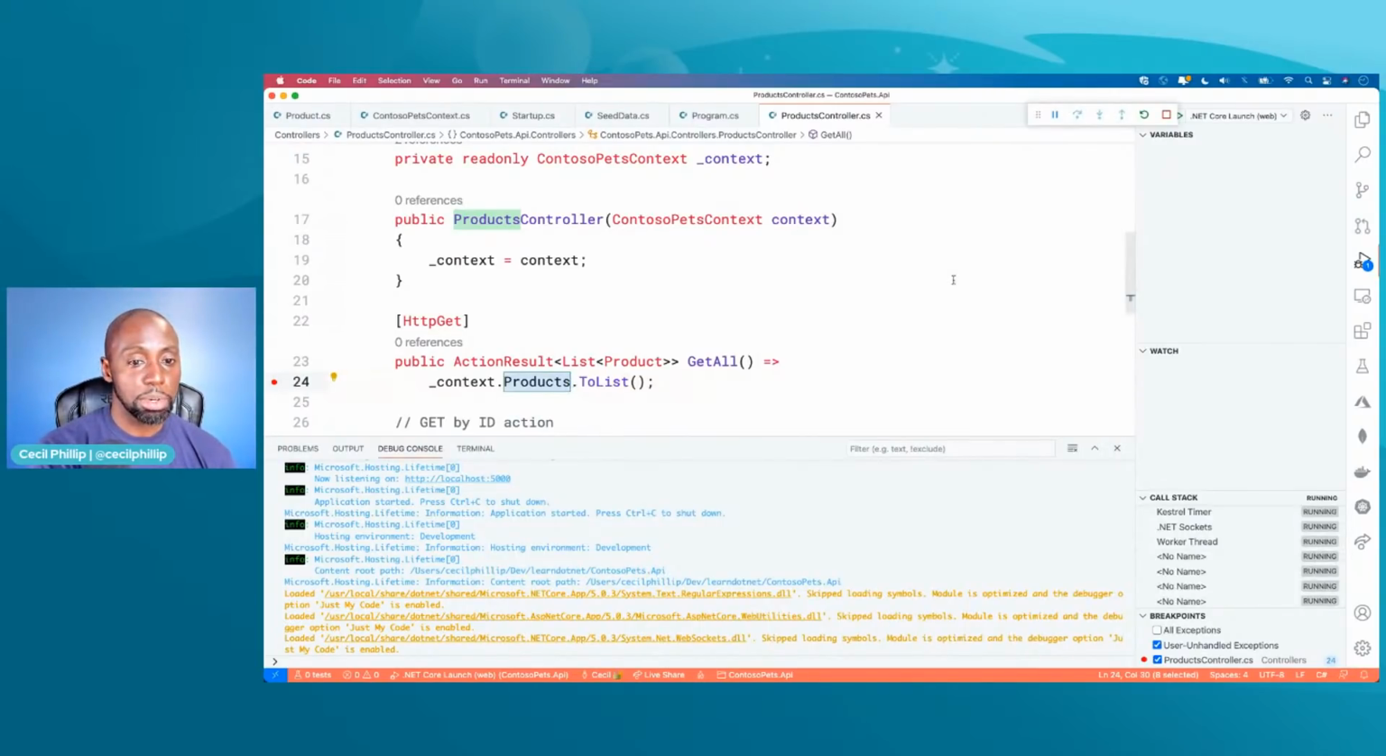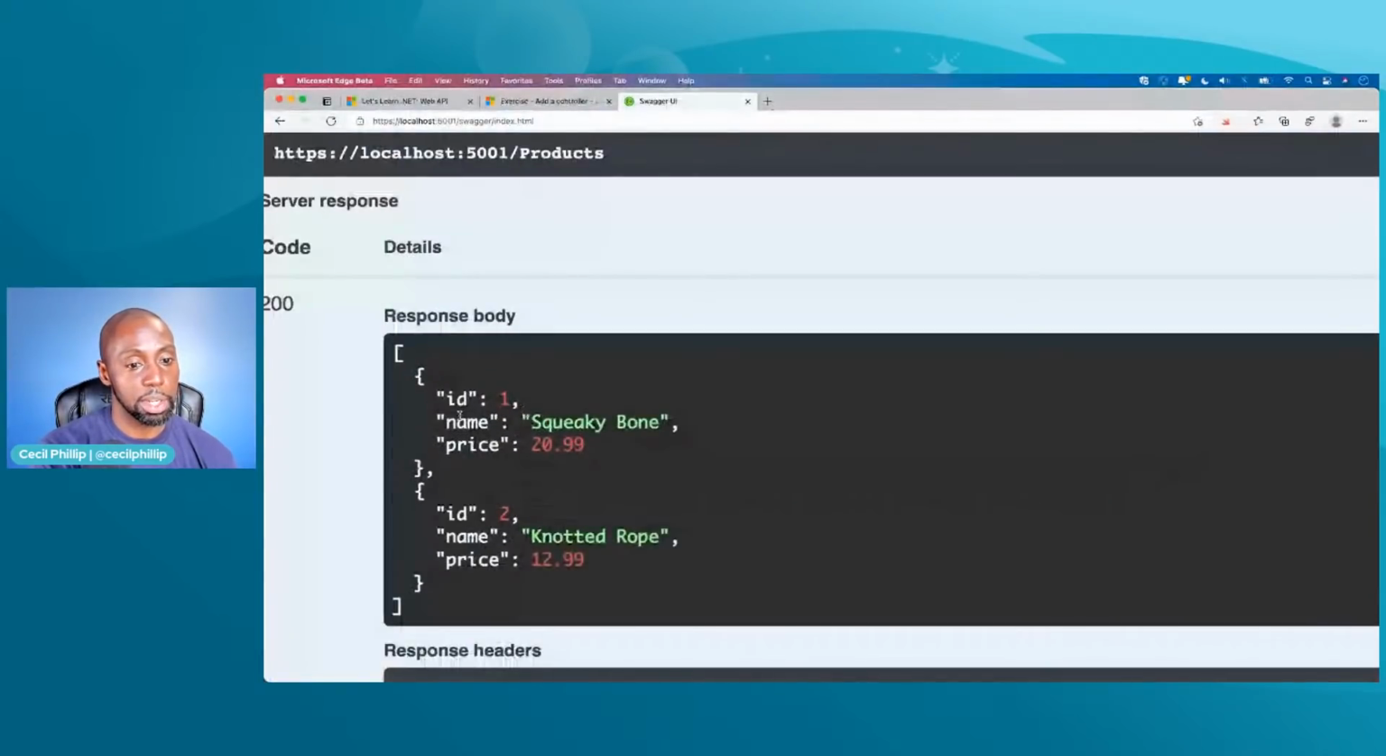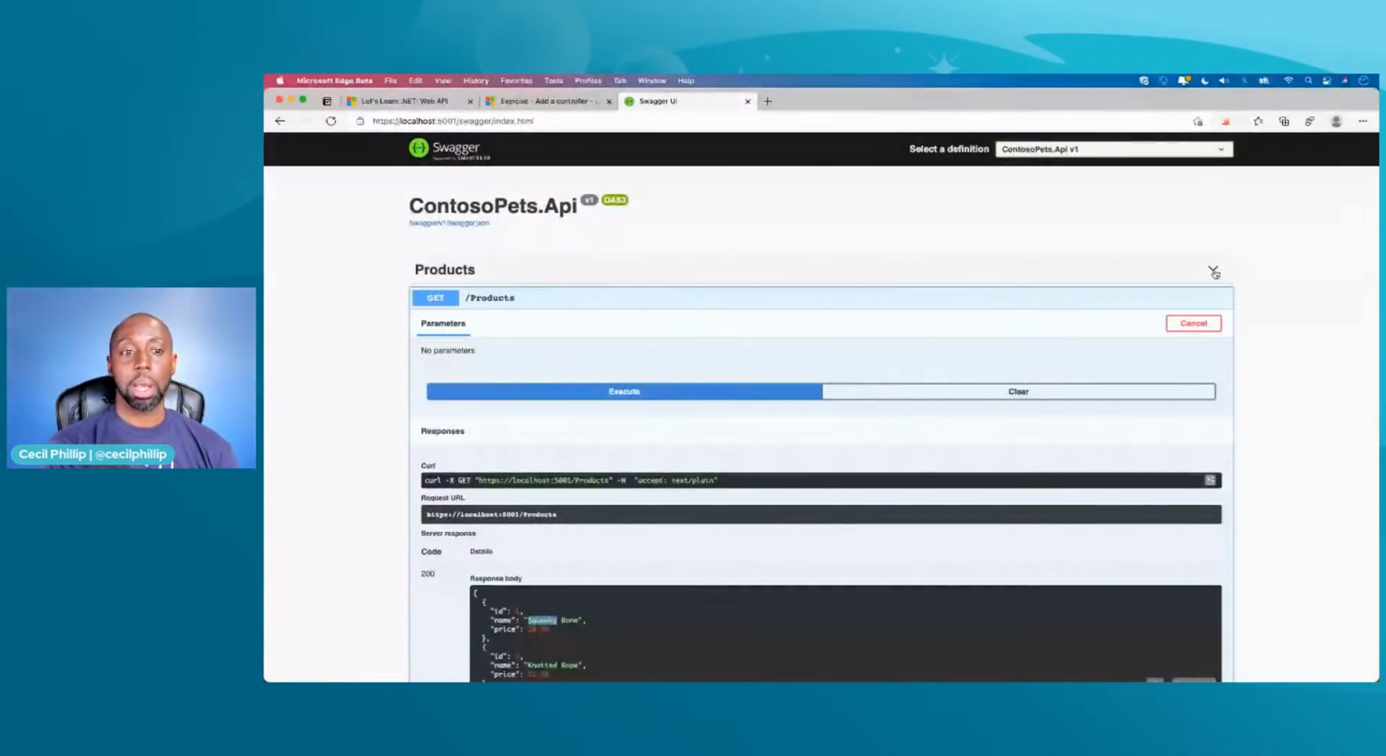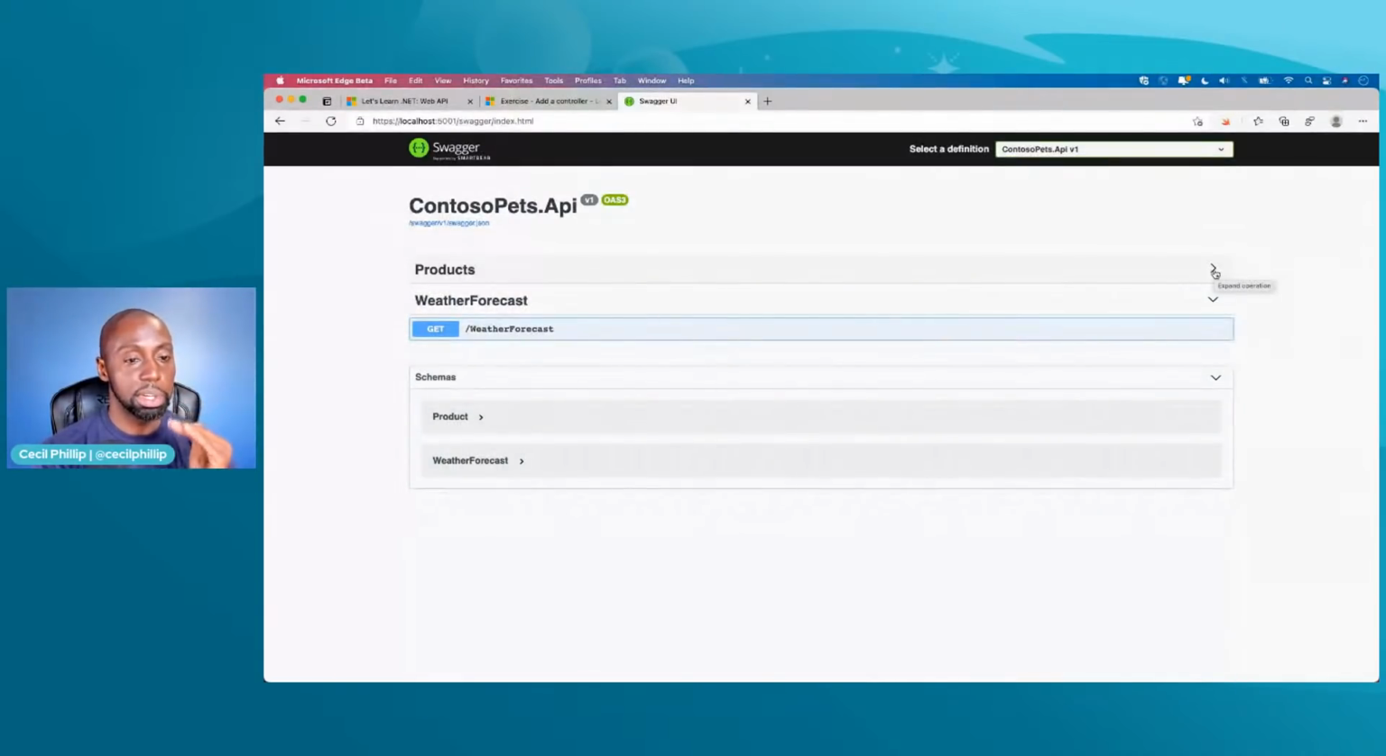All right, so that returns, and after it returns, you should see our data is shown here, right? So the squeaky bone and also the knotted rope. All right, now your question is probably, Cecil, how in the world did it know about this stuff? Like, I don't understand this. We talked about it a little bit before, but I want to dive into it just a tad deeper. Let's go one level deeper than we did prior.